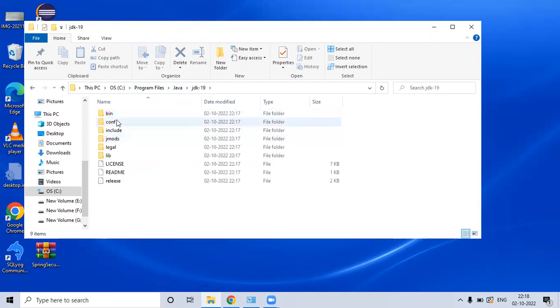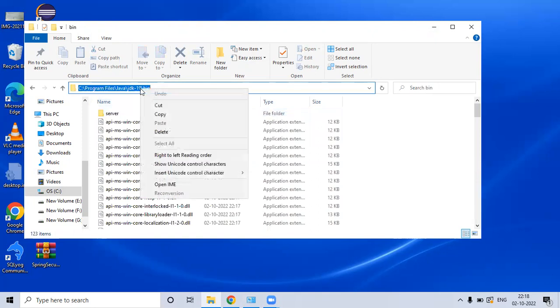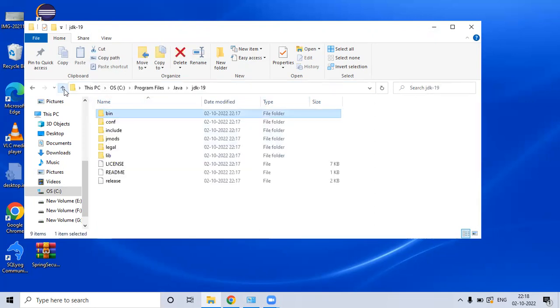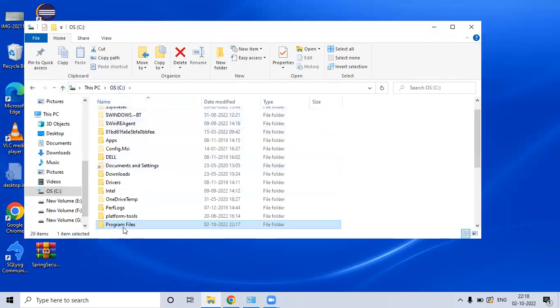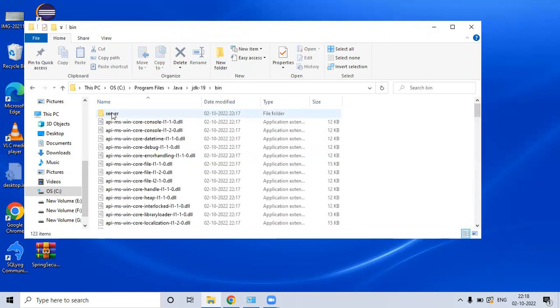Now the next step is to set the path for Java to run the Java programs. For that I'm going to the bin folder in Java. Let me take you to the path again. I come to C drive, program files, Java, JDK, and I'll select the bin, and you have to copy this path.